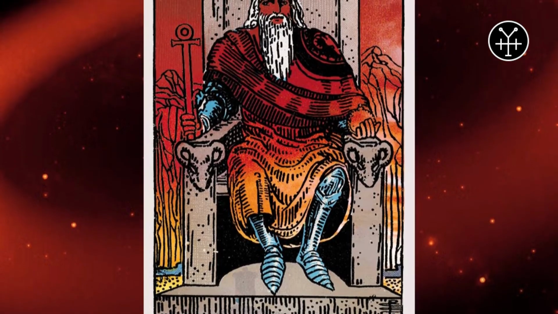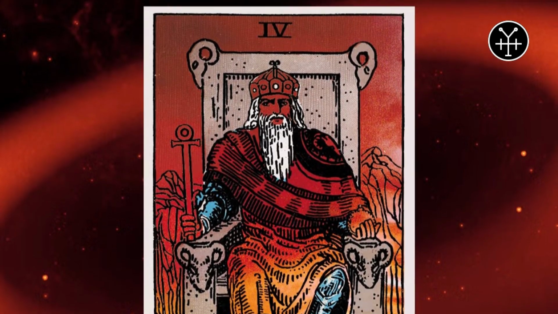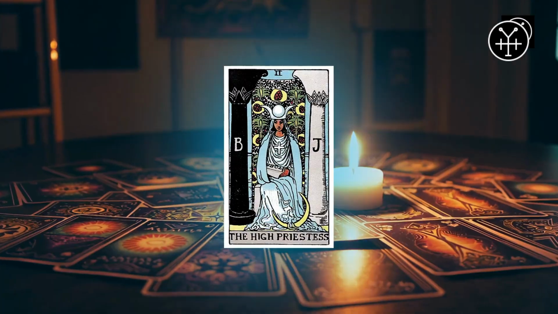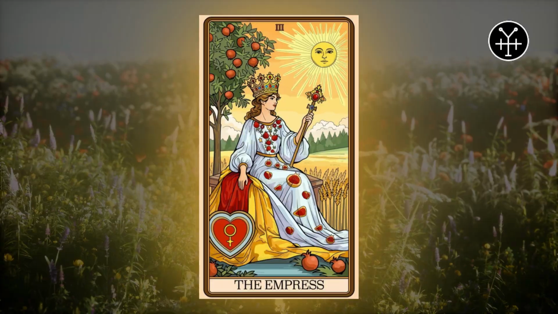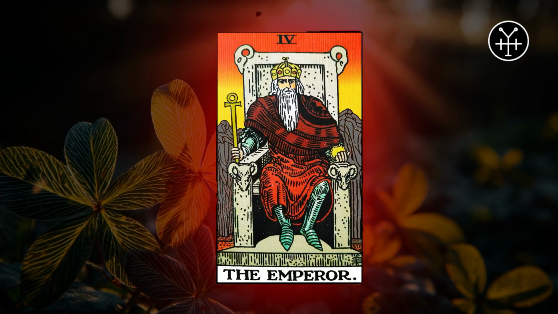Let's begin. Understanding the Emperor card. The Emperor is card number 4 in the Tarot's major arcana. After the Fool takes the leap, the Magician manifests, the High Priestess guards mysteries, and the Empress creates and nurtures. The Emperor appears to provide structure, protection, and order.